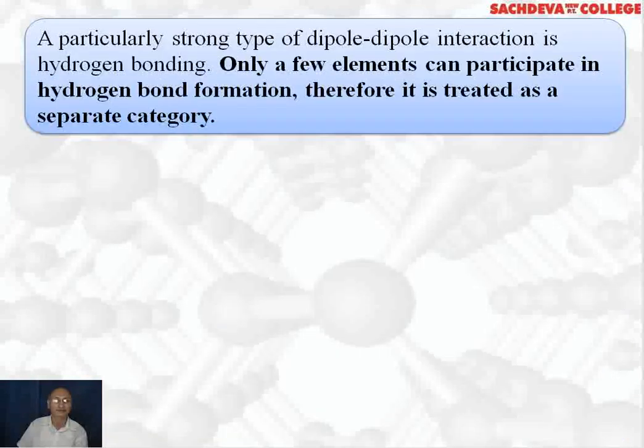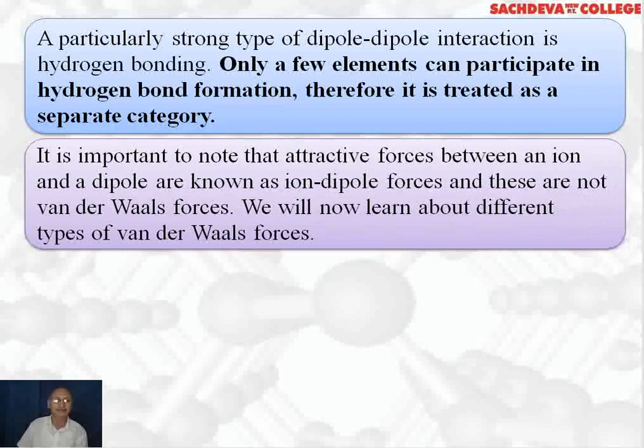A particularly strong type of dipole-dipole interaction is hydrogen bonding. But hydrogen bonding is shown by only fluorine, oxygen and nitrogen. That is, very few elements can participate in hydrogen bond formation. Therefore, hydrogen bonding we will be studying in a separate category.